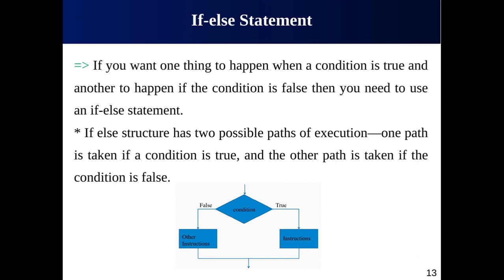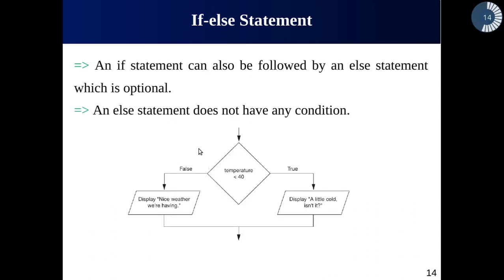So statements in the if block are executed if the expression is true. And if you want to execute something else when the condition is false, then you have to use the else portion. Here is an example. Again, we are going to take a decision based on the temperature. If the temperature is less than 0, the condition is true, yes, it's a bit cold outside, so take your coat. And if the temperature is not less than 0, it means the weather is nice, so you do not need to wear a coat, right?